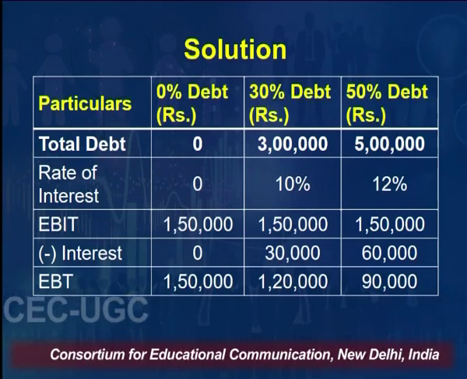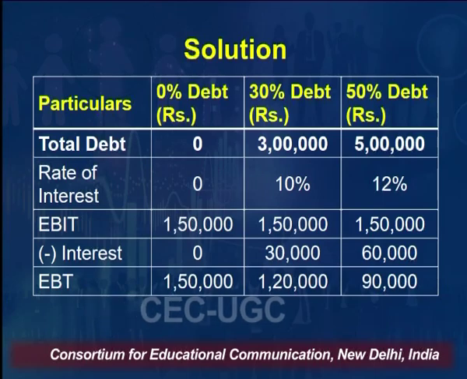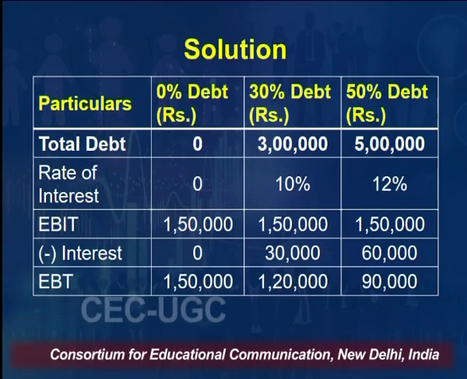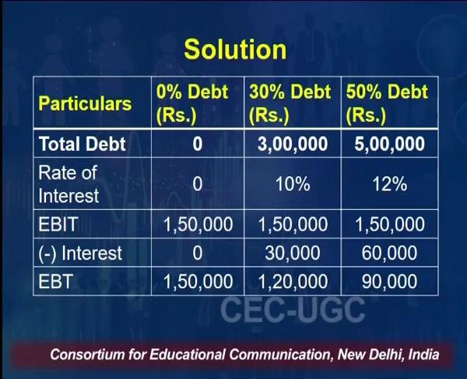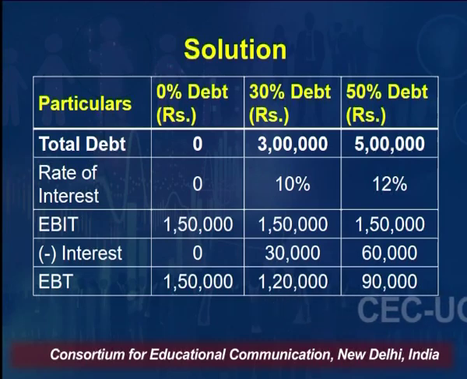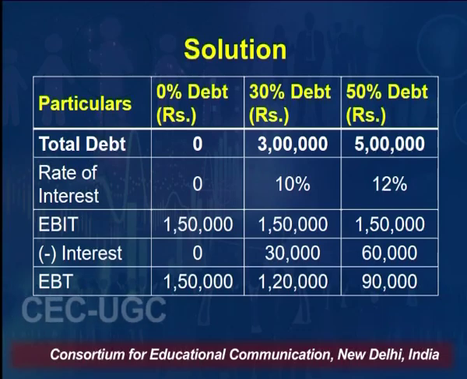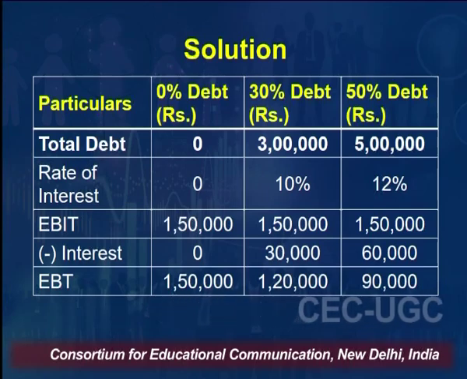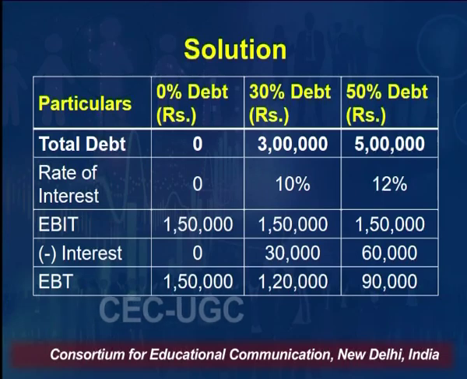Okay, using this table, I can demonstrate and we may understand how traditional theory works. The first column shows the particulars and then there are three cases that we are going to consider. First case, when there is no debt, this is the present situation. 30% debt is the second case, the first option which the company wants to opt for. And another case is 50% debt, that is the case of 5 lakh debt. This is the second option that the company wants to consider. Now, these are the three situations that we are going to compare.